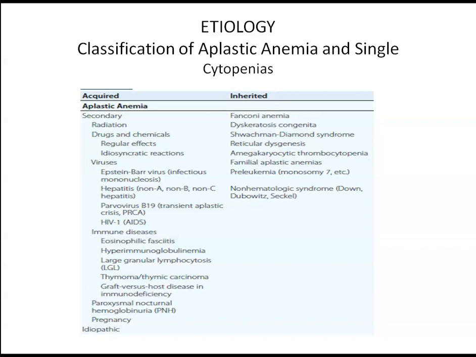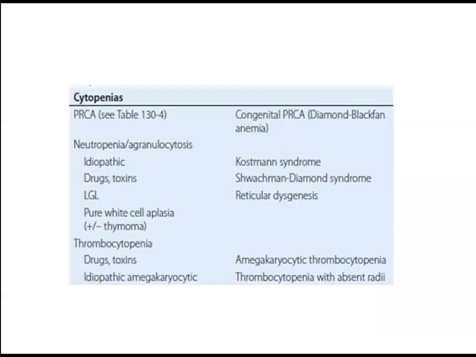or immune diseases, or a thymoma, PNH. It might be inherited syndromes such as Fanconi's anemia, dyskeratosis congenita, Shwachman-Diamond syndrome, non-hematological syndromes such as Down syndrome. So this is a classification of pure cytopenia, that is pure red cell aplasia, neutropenia, and thrombocytopenia.